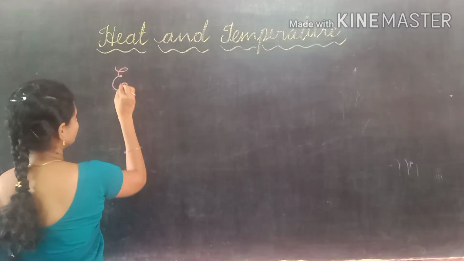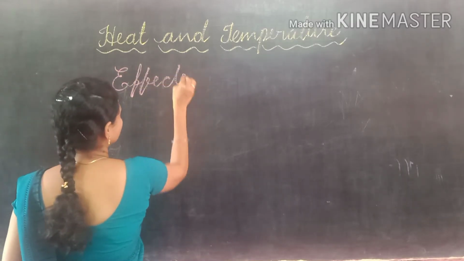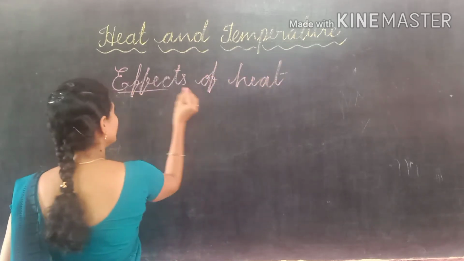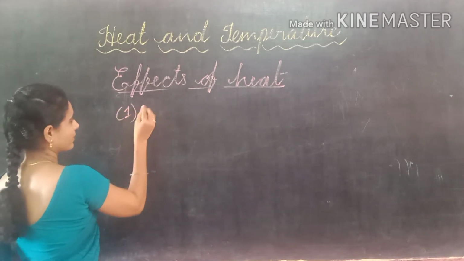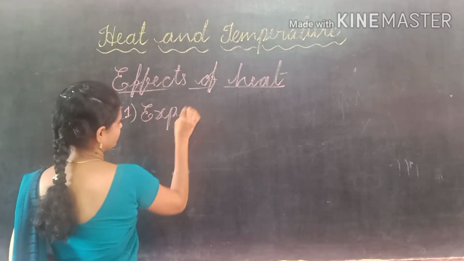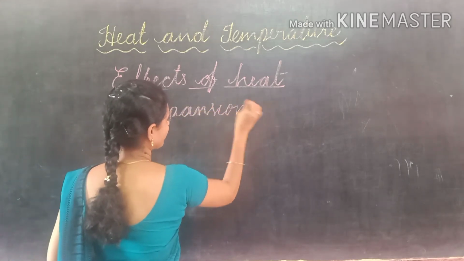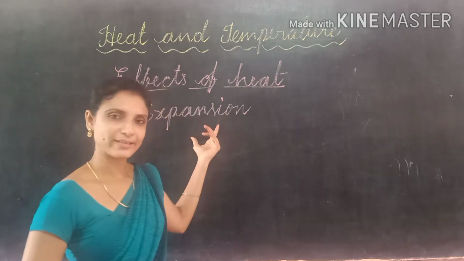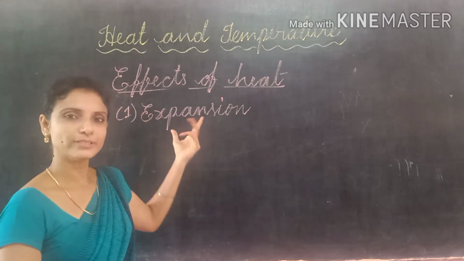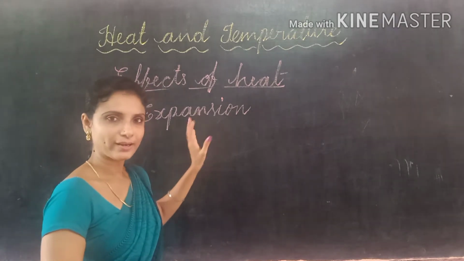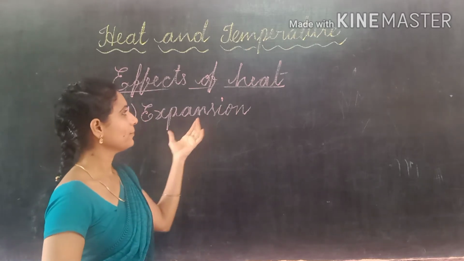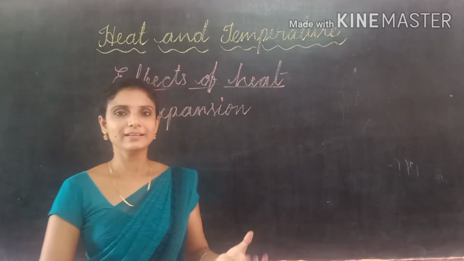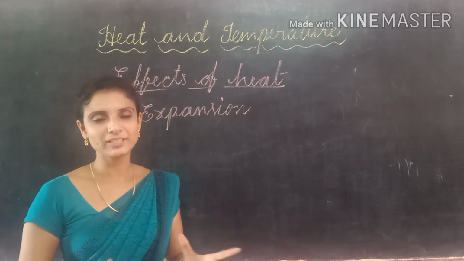Effects of heat. First one, expansion. Heat expands any substance. There are some exceptions, but most solids, liquids and gases expand by taking the energy from the heat. If we apply heat energy to any substance, that substance takes the energy from the heat and it expands.